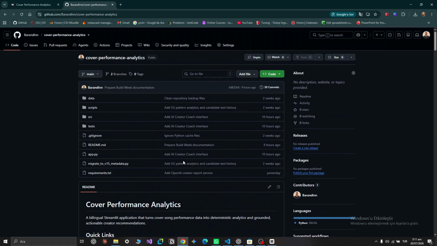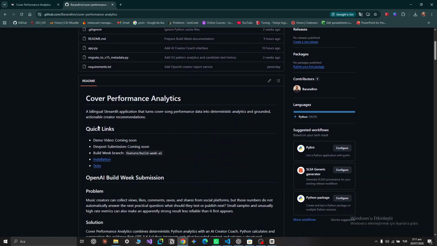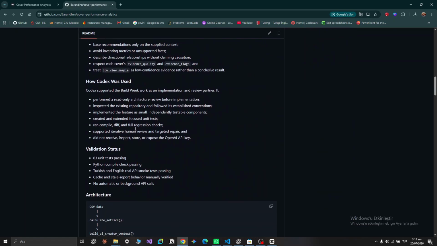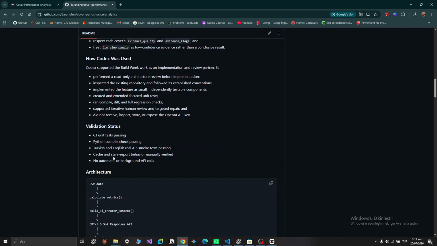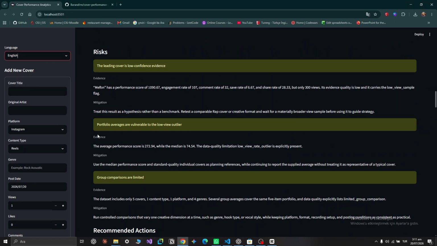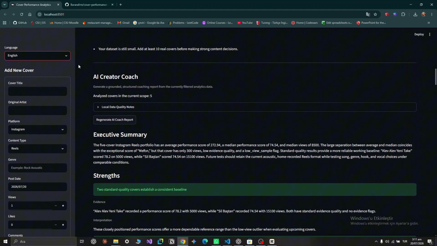I used Codex as a repository-level development agent throughout build week. It first reviewed the existing architecture, then helped implement the context builder, report contracts, API service, Streamlit interface, and tests in small reviewable components. The final project has 63 passing unit tests. Cover Performance Analytics turns raw creator metrics into grounded and testable content decisions.